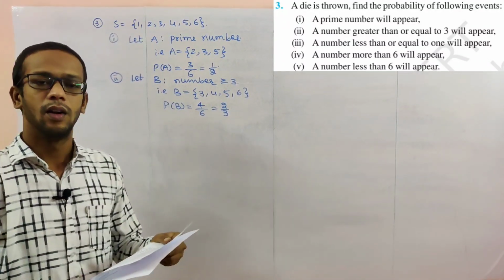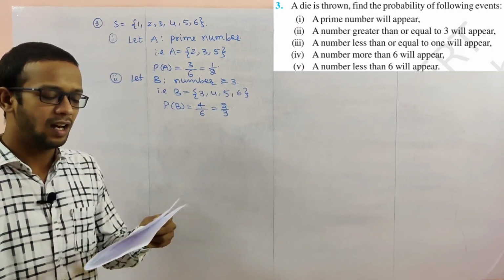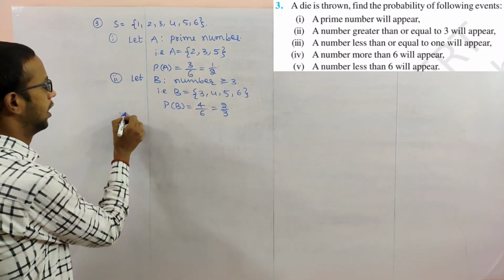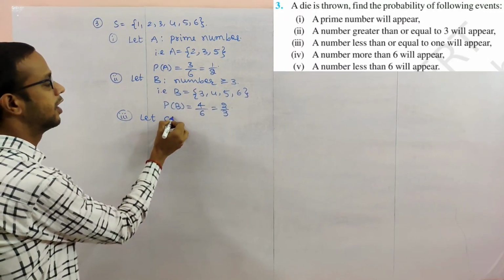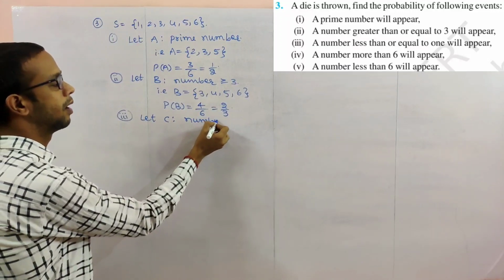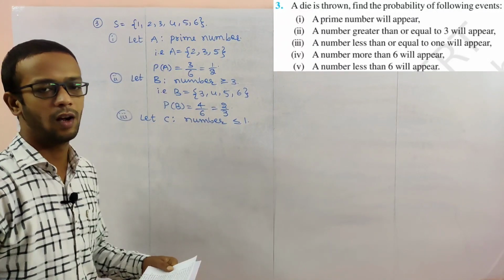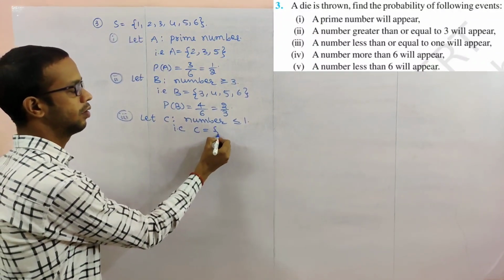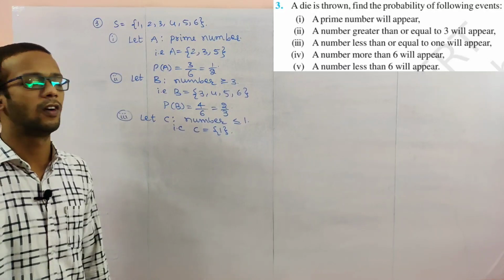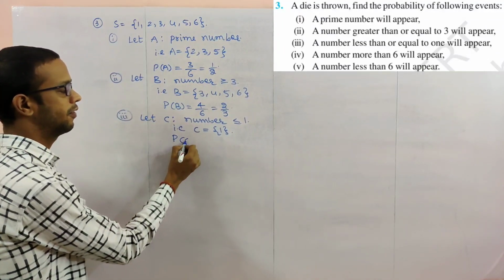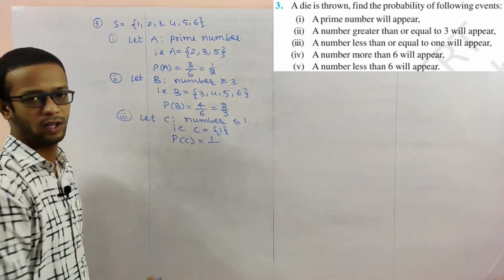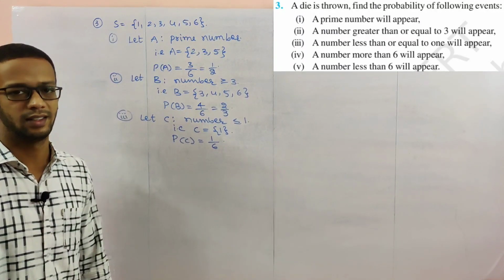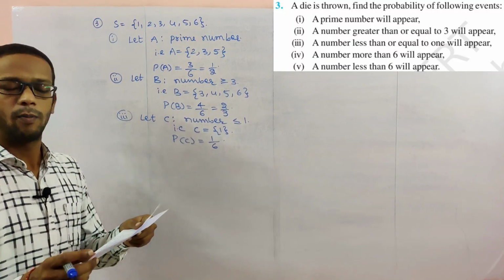Next, third. A number less than or equal to 1 appears. Let C be the event. Less than or equal to 1 means set C has only one element, that is 1. Probability of C is favorable, only one element, by total. Total elements is 6.